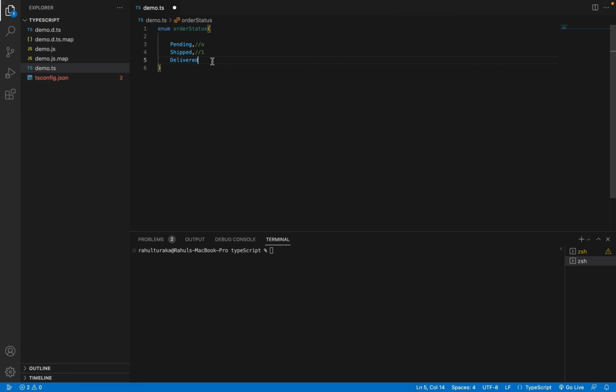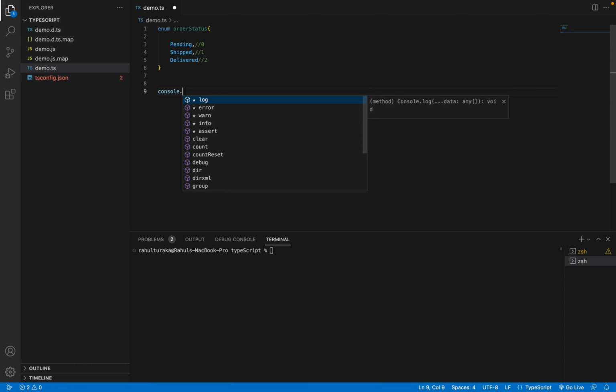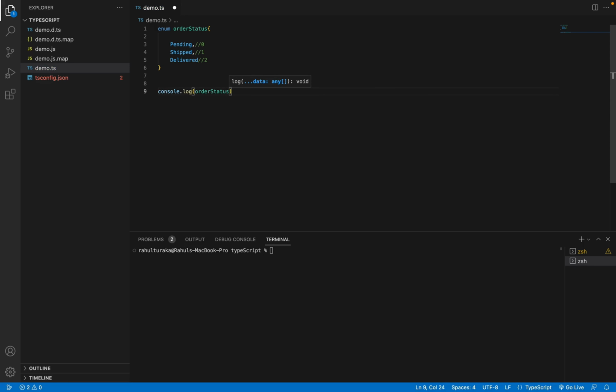So let me show you how it is. If I want to print it, console.log, and if I want to see the value of status dot pending, then see, as you can see, the default value set for pending is 0. Like this, the next item will get 1 and the next constant will get 2. Let's say I set a random number on the first item, so I'll set it as 5. Then the other items will get the next values. So shipped will get 6 and delivered will get 7.